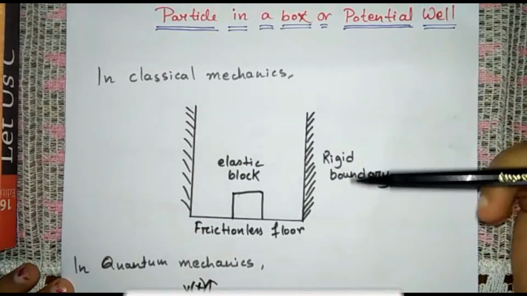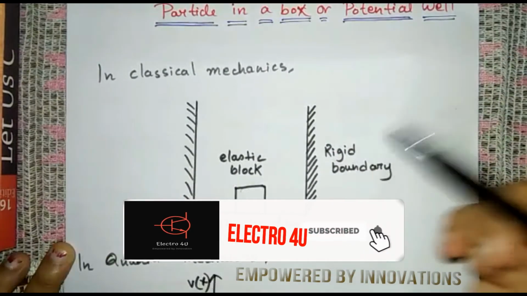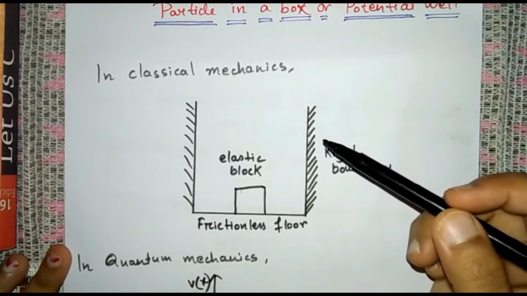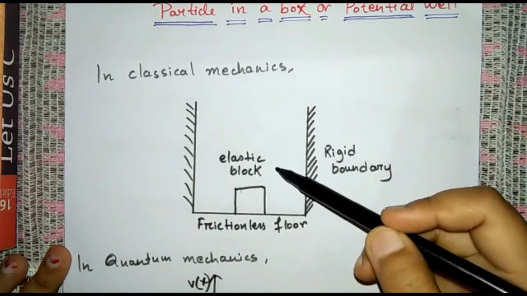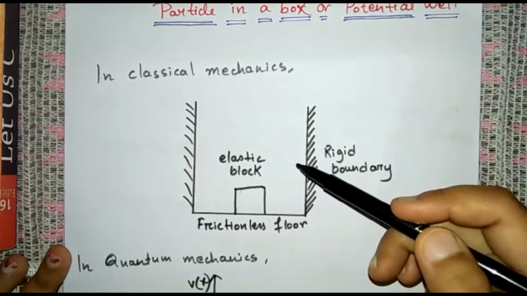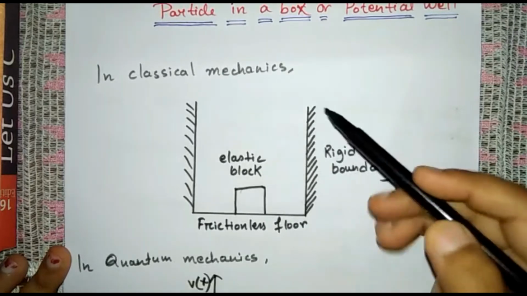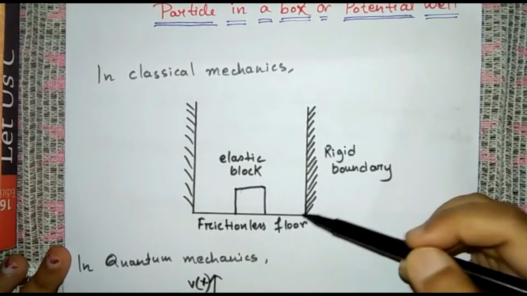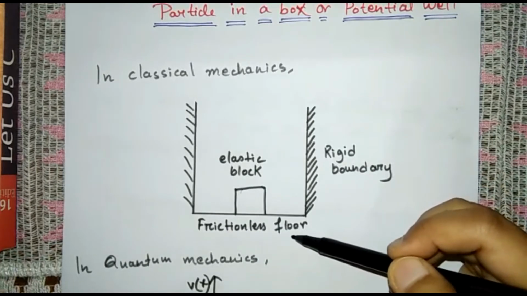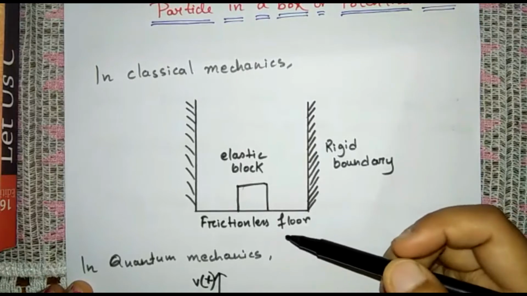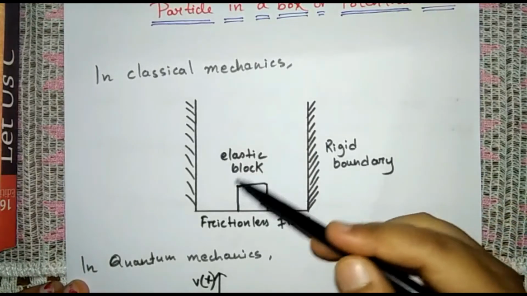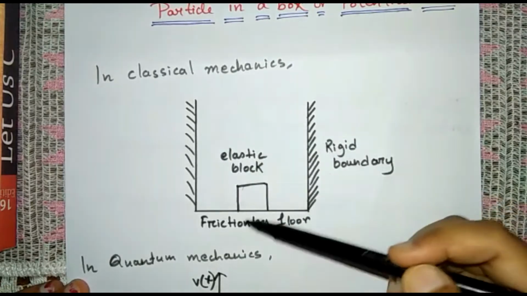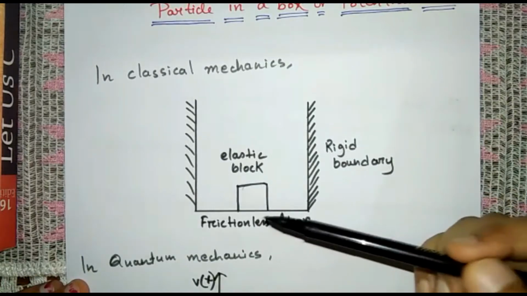In classical mechanics, the meaning of particle in a box is that the energy of the particle is constant. That is, the energy of the particle remains the same for a very long period of time. As you can see here, I have placed an elastic block inside a rigid boundary and the floor is a frictionless floor. Since the floor is frictionless, when you move the block inside this rigid boundary, it will strike here and there, but ultimately it will rest in the same position.